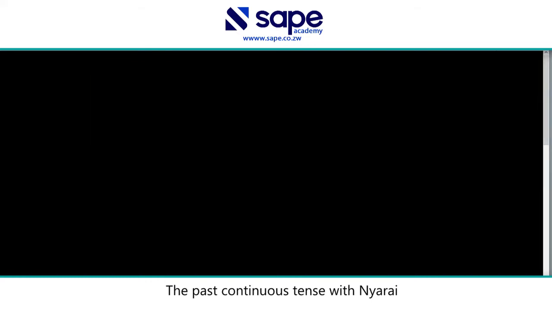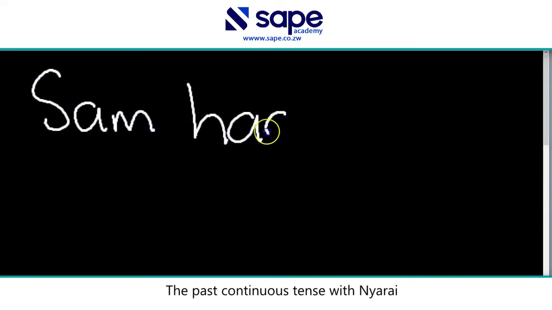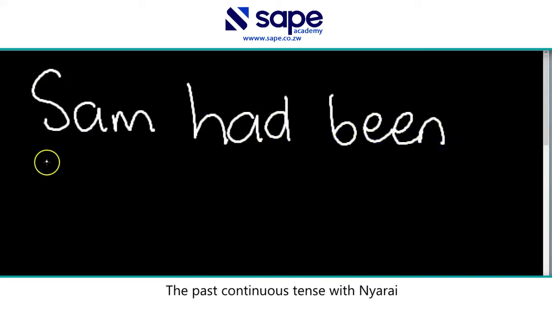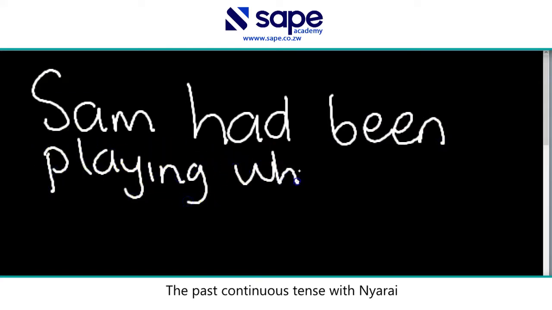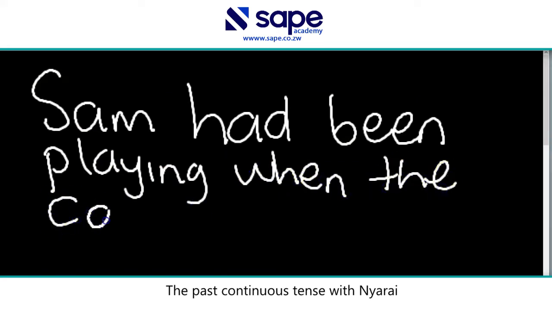Okay, so let's create a character. Sam had been playing when the car hit him.